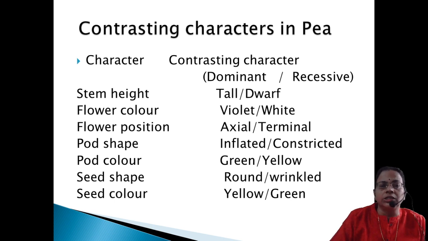Then the next ones: flower color, violet and white; flower position, axial and terminal; pod shape, inflated and constricted; pod color, green and yellow; seed shape, round and wrinkled; seed color, yellow and green. Here you have to make sure that pod color and seed color traits are almost the same. The pod color is green and yellow, where green is dominant and yellow is recessive. Whereas in seed color, just the reverse: yellow is the dominant and green is the recessive.